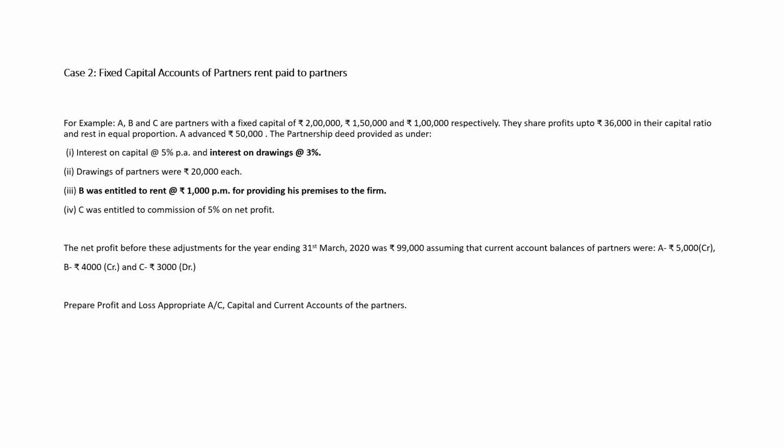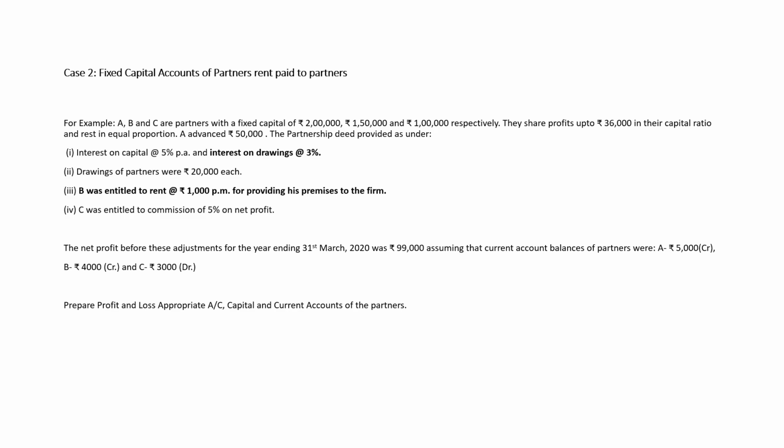In the next example, here are 3 partners A, B, C. Their capital is 2 lakh, 1 lakh 50,000 and 1 lakh. They decided that profit up to 36,000 will be distributed in the capital ratio. Look students, their capital is 2 lakh, 1 lakh 50,000 and 1 lakh. From here we will calculate the capital ratio, which will be 4:3:2.